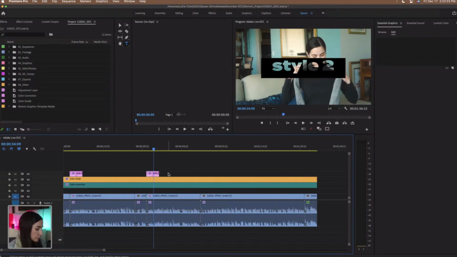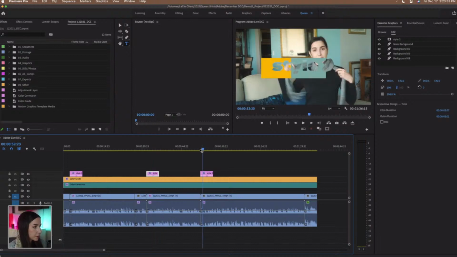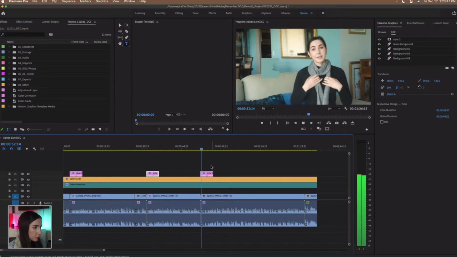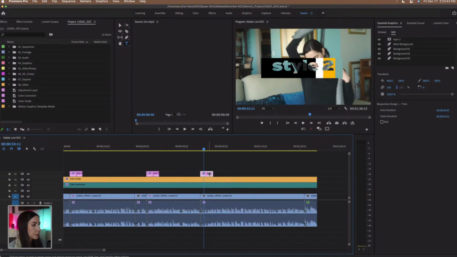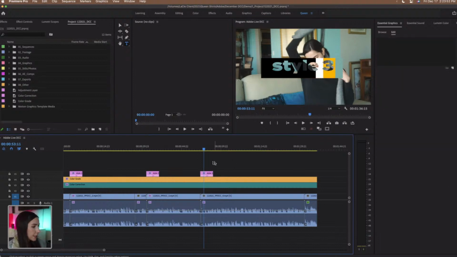And then I'm gonna do this one more time, pressing Option or Alt if you're on PC, and dragging this out. And let's see, is this the third clip? The last way. Yes, that is the third clip. So I'm gonna choose this graphic, double click on the text right here, and change it to 3. So now we have style 1, style 2, style 3, we're good to go.